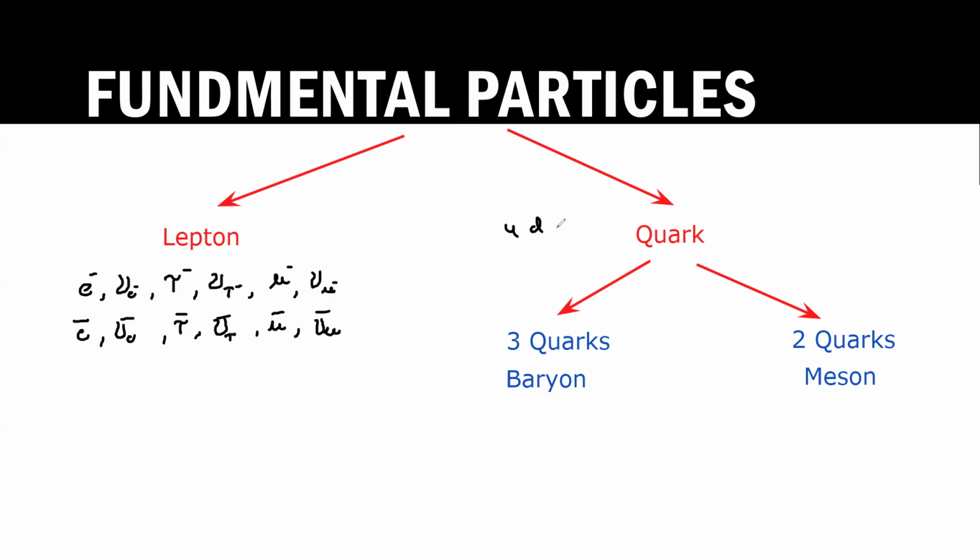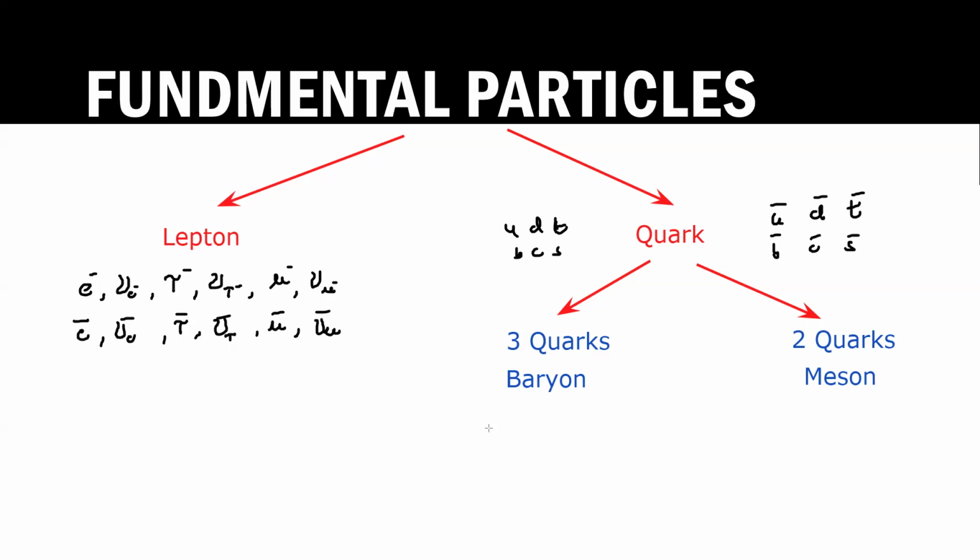For quarks, we have up, down, top, bottom, charm, and strange. The anti-quarks are anti-up, anti-down, anti-top, anti-bottom, anti-charm, and anti-strange. But as I mentioned, independent quarks are not found; quarks exist as a group of particles, and these groups might consist of two quarks or three quarks. If a combination consists of three quarks, we call it a baryon.